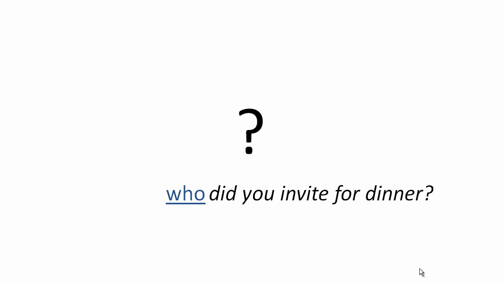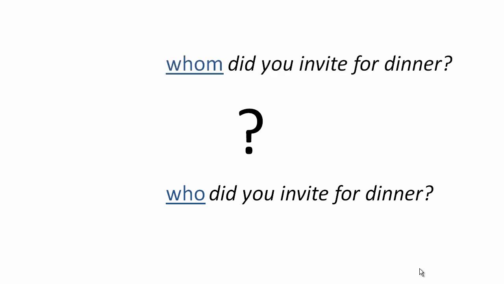All right, so let's try an exercise out. And for this, I will borrow my assistant, Rafi. Okay. All right, exciting. So, the question is, Rafi, which of the following sentences is grammatically correct? Number one, is it, who did you invite for dinner? Or is it number two, whom did you invite for dinner? I think it should be, who did you invite for dinner? Yes, who. All right, that's your final answer? That's my final answer. Absolutely? Absolutely. All right.